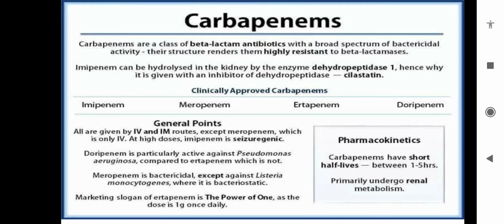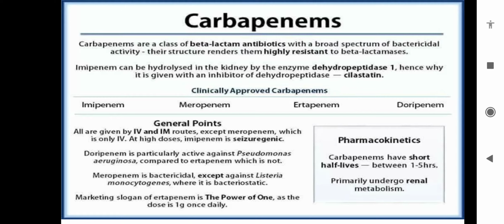Meropenem is bactericidal, that means it kills the bacteria, it is not bacteriostatic, except against Listeria monocytogenes where it is bacteriostatic. Many drugs are both bactericidal and bacteriostatic, and meropenem is one of them. The marketing slogan of ertapenem is the power of one, as the dose is 1 gram once daily.